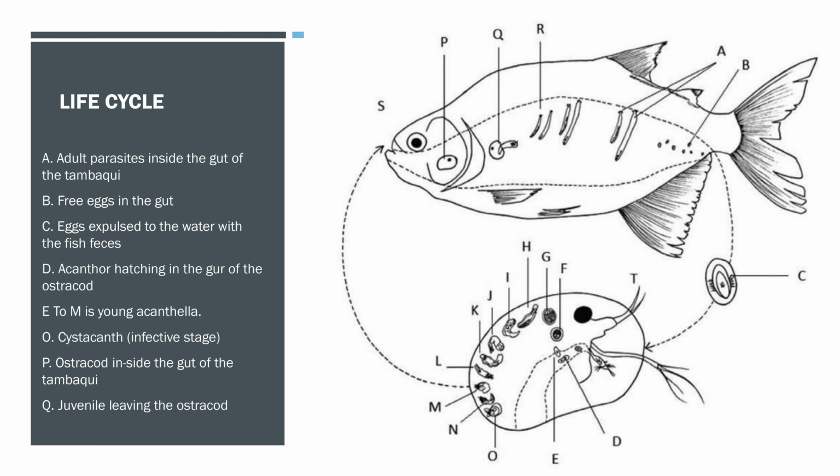O. Cystacanth, infective stage. P. Ostracod inside the gut of the tambaqui. Q. Juvenile leaving the ostracod. R. Embedded in the gut of the tambaqui. S. Tambaqui, Colossoma macropomum.